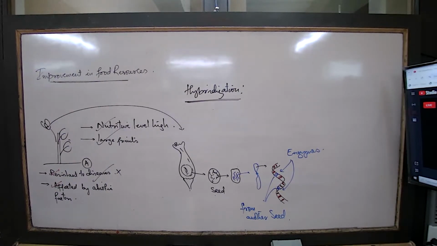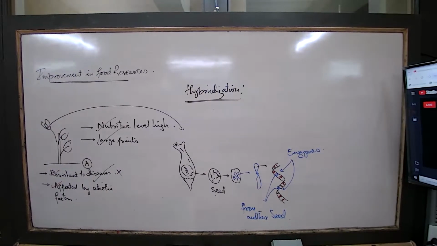So we will talk about genetic modifications in the field of rice, lentils, tomatoes, cauliflower, broccoli, cotton, so many genetically modified crops these are.